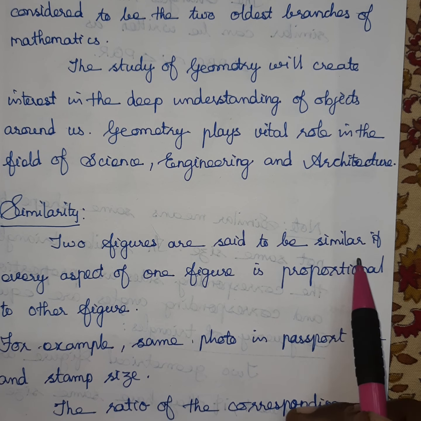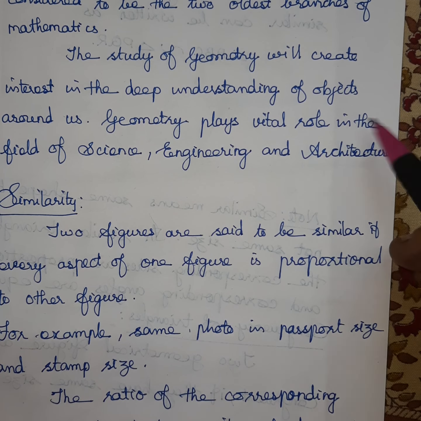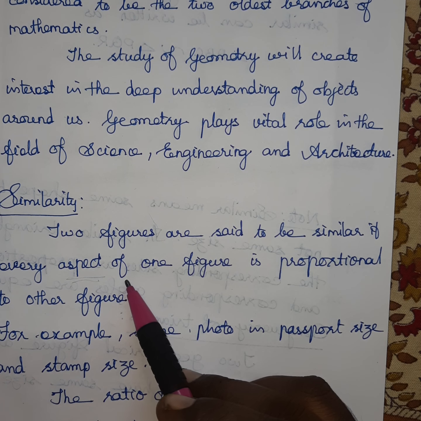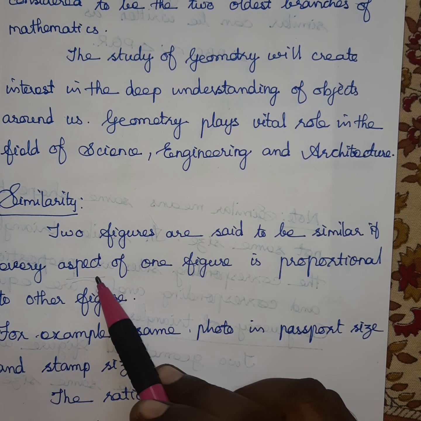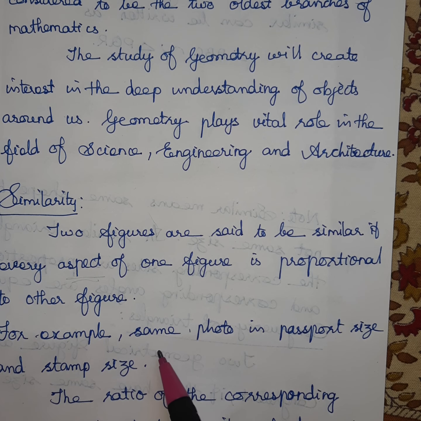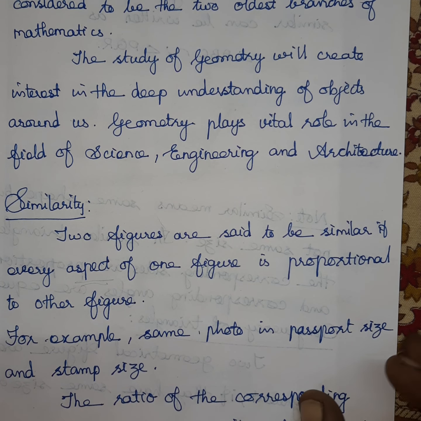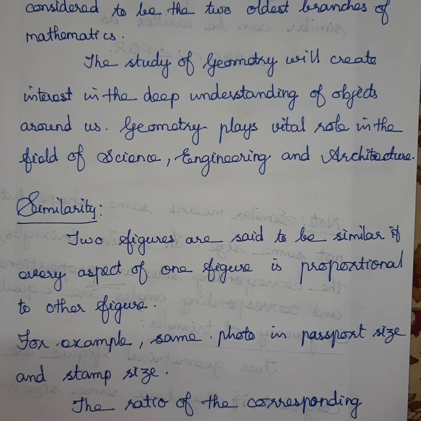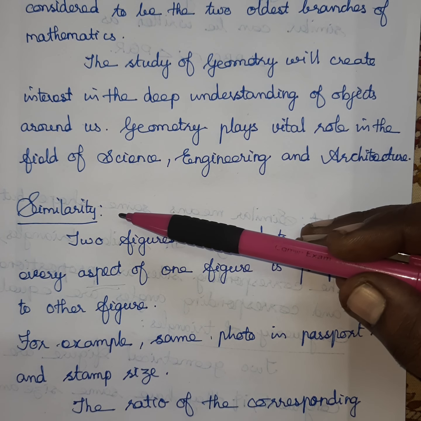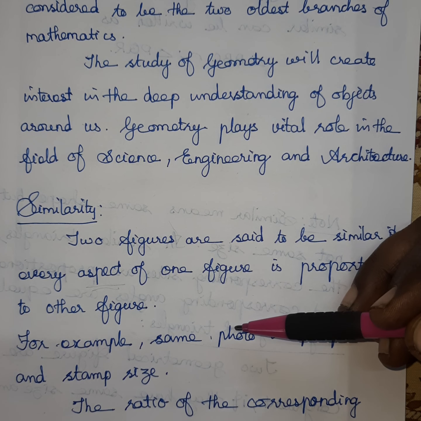Two figures are said to be similar if every aspect of one figure is proportional to the other figure. We don't need the exact size. Only we need the shape to be the same. That is similarity. One easy example: the same photo in passport size and stamp size is a good example of similarity. The photo is the same but the size is different.